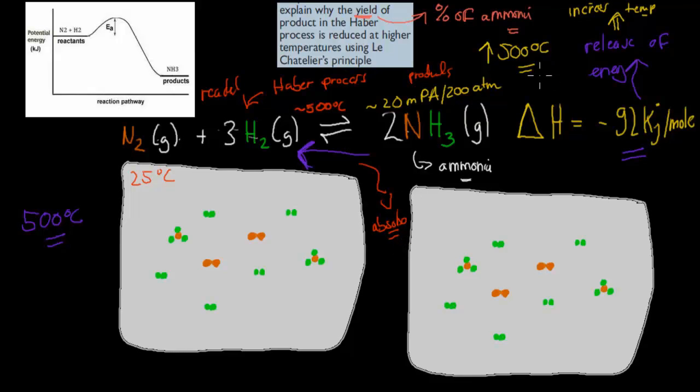heat. So we've added 500 degrees Celsius. The system wants to remove those 500 degrees Celsius, and the best way it can do that is by going to the left, forming more reactants, because that will absorb heat. It will be the opposite of the forward reaction, which means we'll basically combat the 500 degrees Celsius that way. Now, that's obviously not ideal when it comes to the Haber process, because we want to be actually getting ammonia. That's the whole purpose of the Haber process, to make ammonia. So why do we do that, and how do we still get more ammonia by having a high temperature?